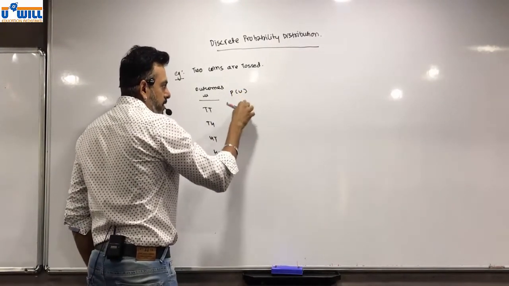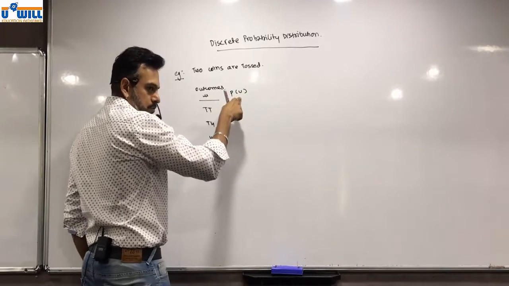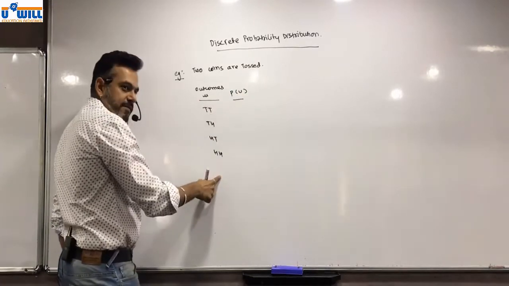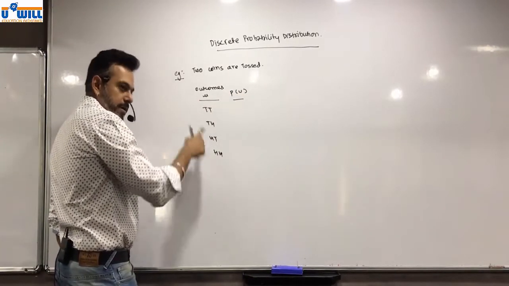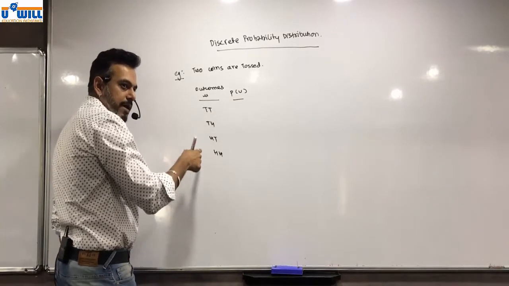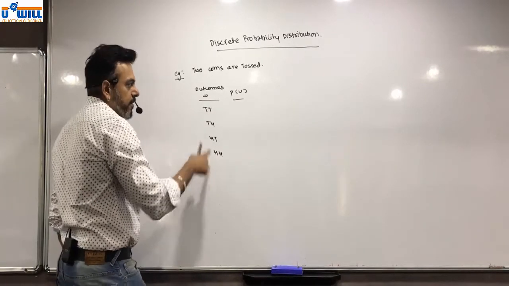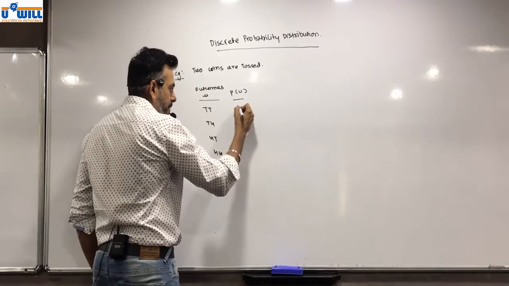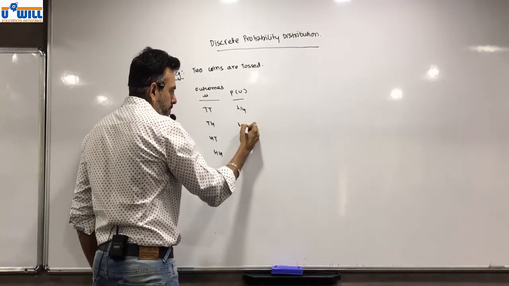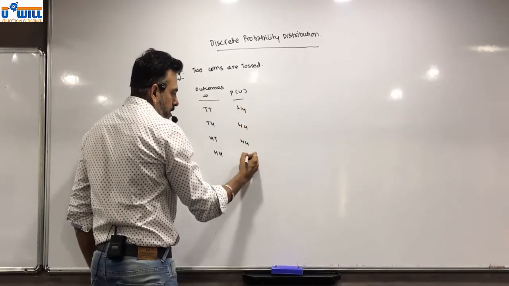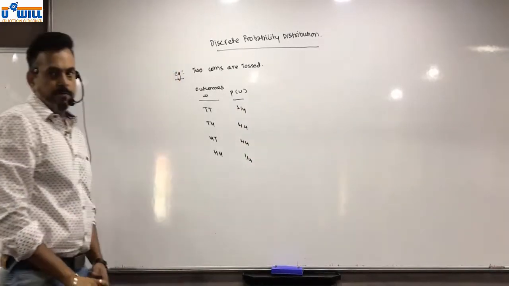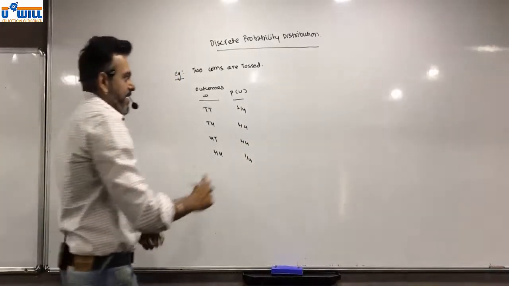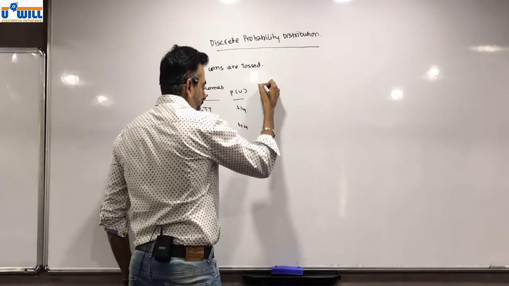The probability of each outcome, probability of U, equal chances, equiprobable, mutually exclusive events. So the probability is 1 by 4, 1 by 4, 1 by 4, and 1 by 4. Now let's say random variable X denotes